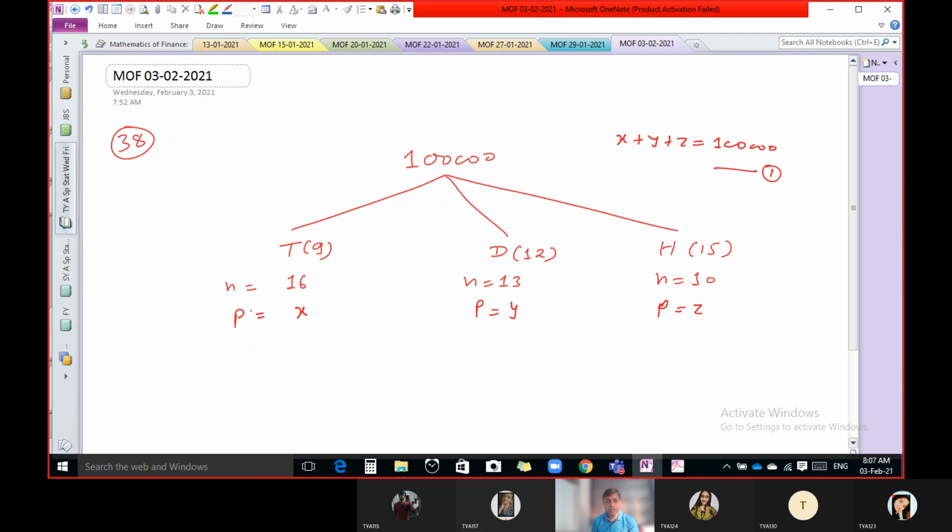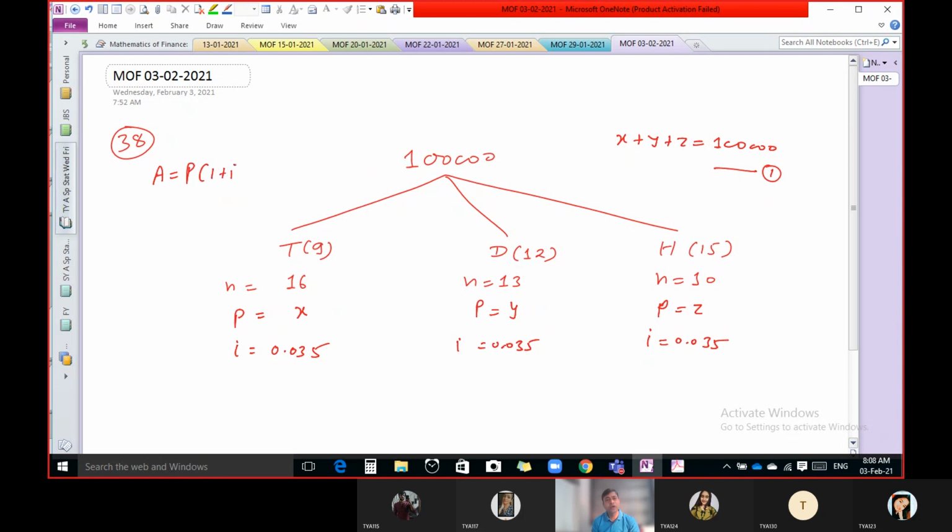Now whatever amount Tom receives at present, X rupees, he will get interest for 16 years, and the rate of interest given is 3.5%. So he will get 3.5% interest on this amount for 16 years at compound interest.